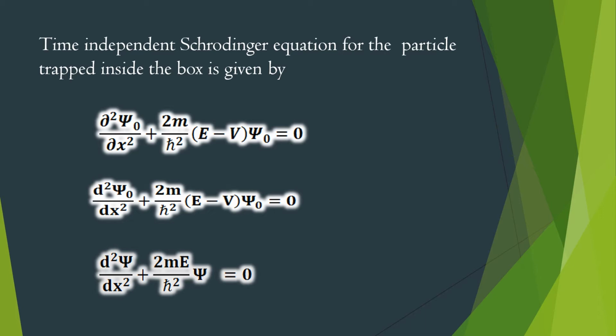Here, since we are dealing with the one-dimensional case, that is, the particle is moving only in the x direction, instead of ∂²ψ₀/∂x², we write d²ψ₀/dx² + (2m/ħ²)(E − V)ψ₀ = 0. In the next equation, we put ψ₀ simply as ψ because we know that it is a function of position coordinates only, and also the potential energy V of the particle as 0. So, the time-independent Schrodinger wave equation for the particle trapped inside the box is given by d²ψ/dx² + (2mE/ħ²)ψ = 0.